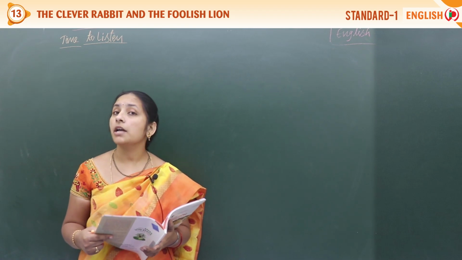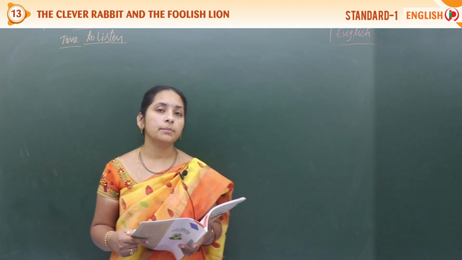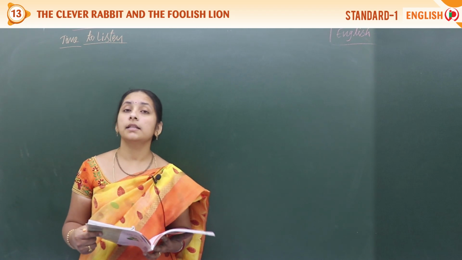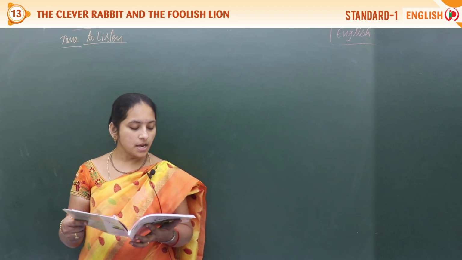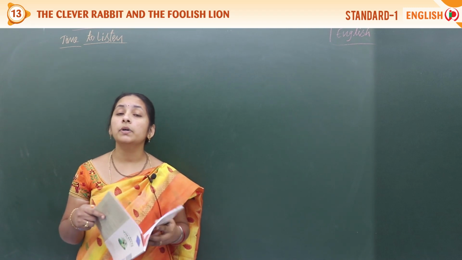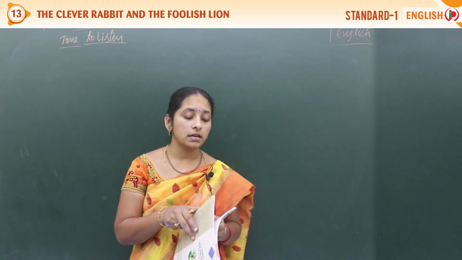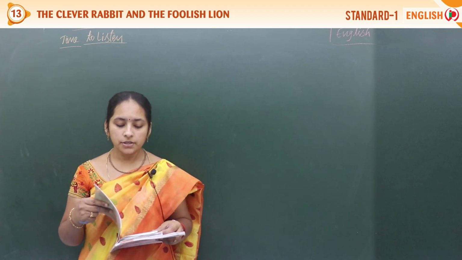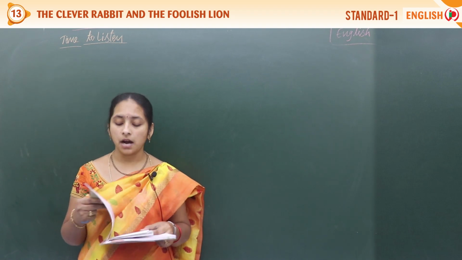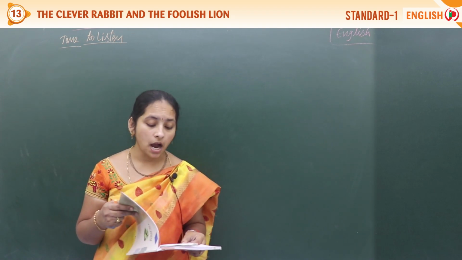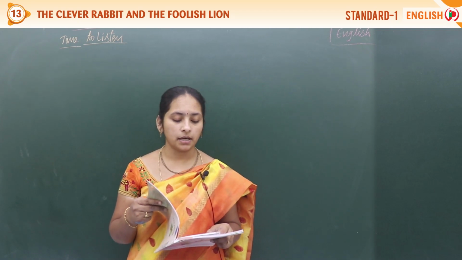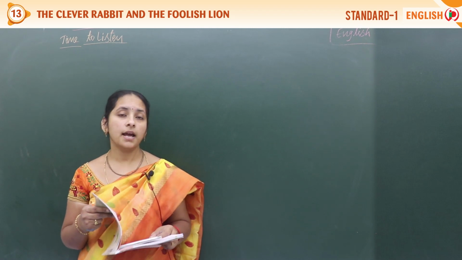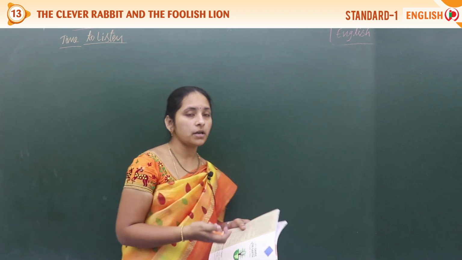We can't even touch him, the other animals said. So this is from the lesson only. Now see the question answers. Who were terrified? Yes, the animals. All the animals in the jungle were terrified, because the terror was so big and strong an animal, and none of them can touch that animal. So write the question answers in your book, all of you.